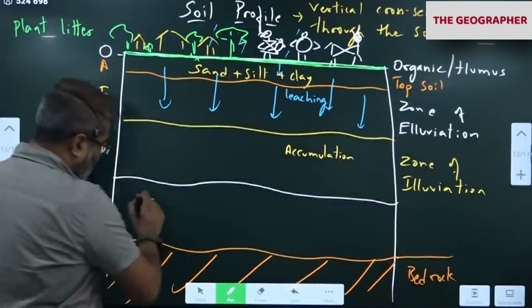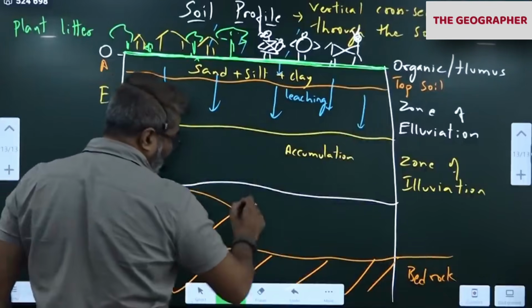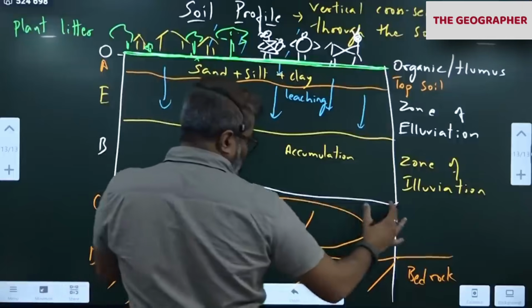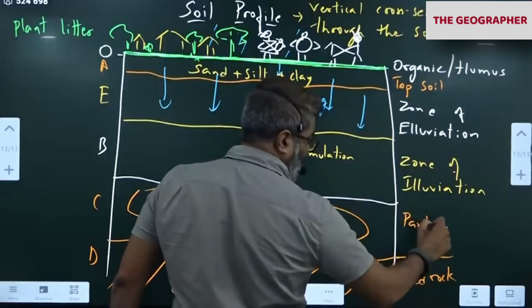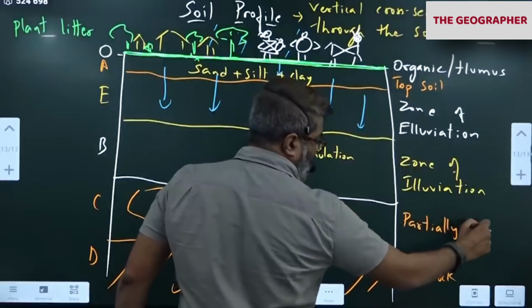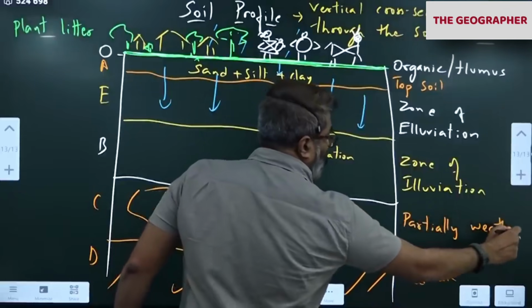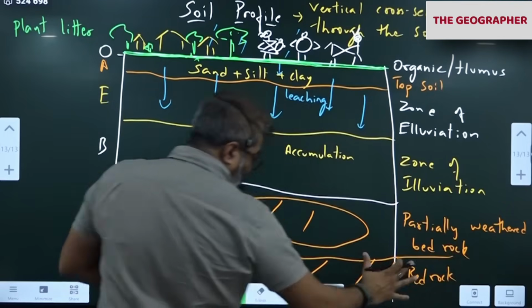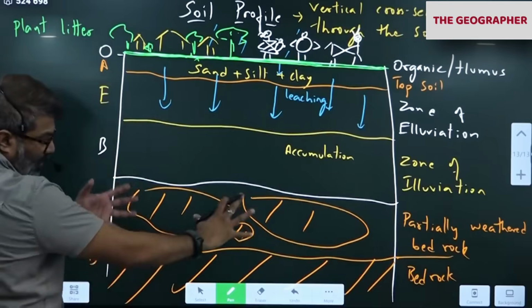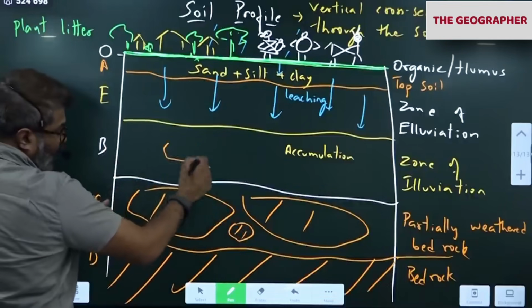This is partially weathered bedrock. Big rocks are still there, but it is weathered, slightly broken. Bedrock contains big boulders, and above that is partially weathered rock. Further you go up, rock size decreases.